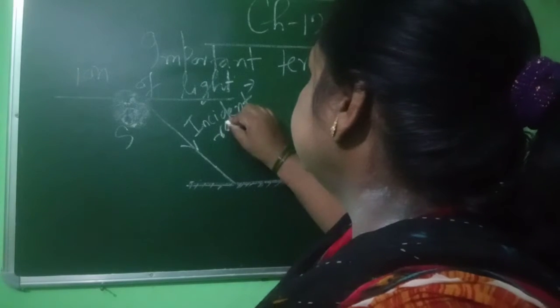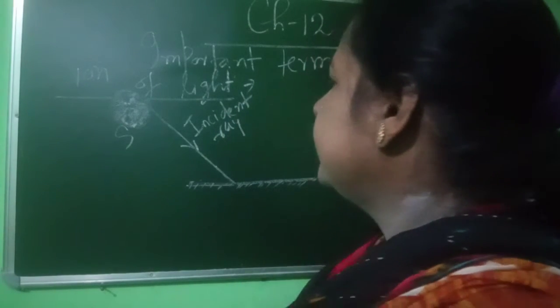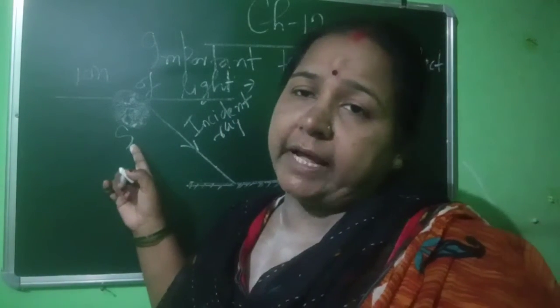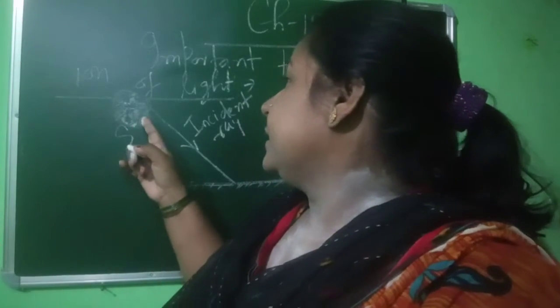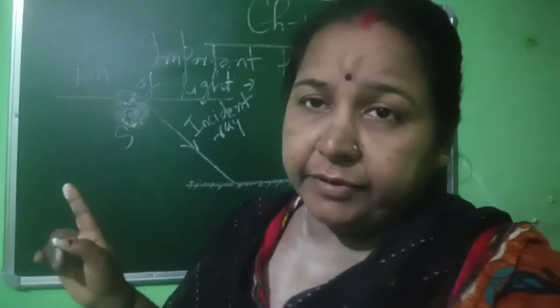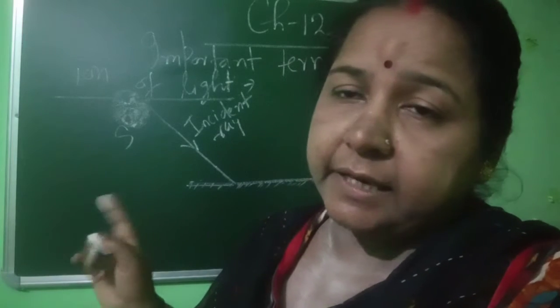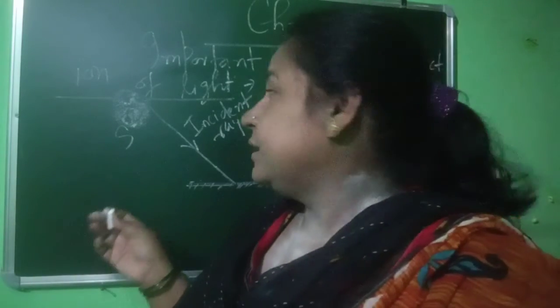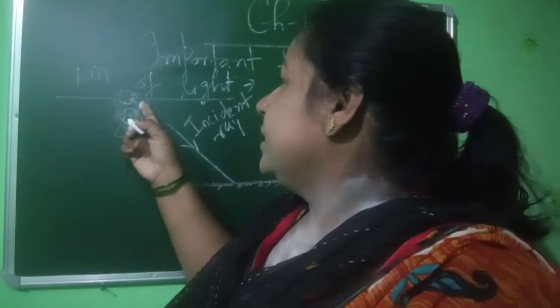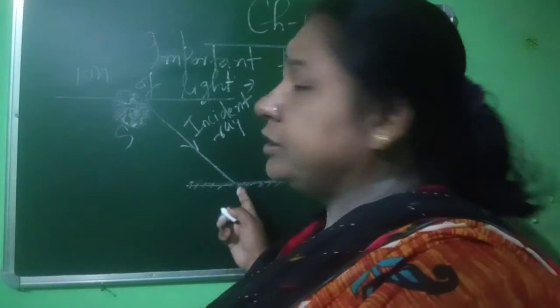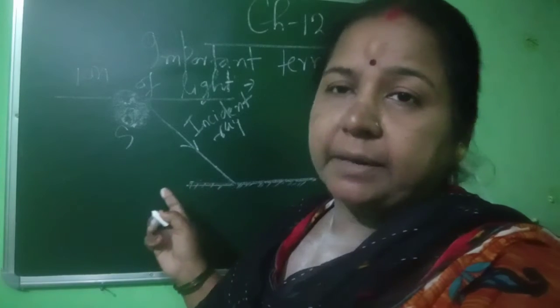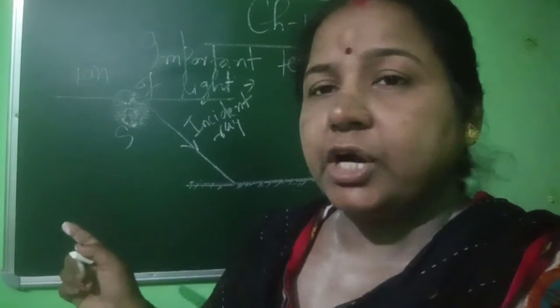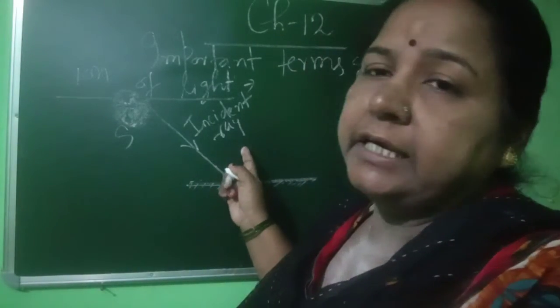Incident ray. That is, this is the source of light, and light comes in the form of rays. You know that the sunlight comes on our earth in the form of rays. Now this comes on the mirror, that is the incoming light, and this is called the incident ray.